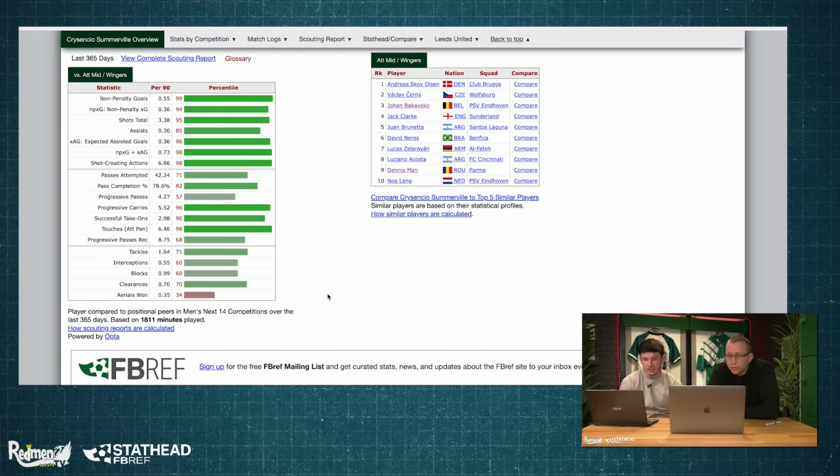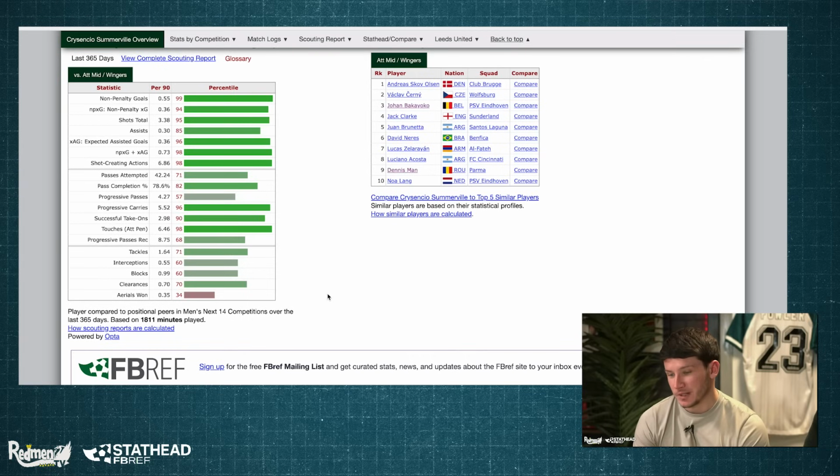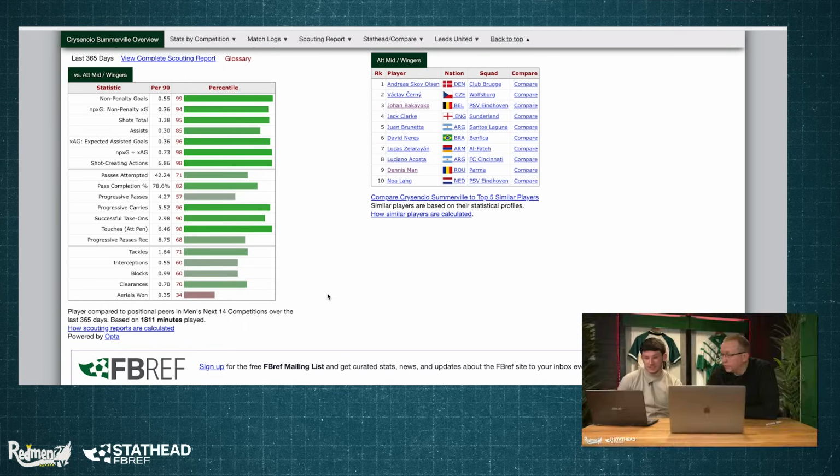Really creative as well. Expected assists is 96th percentile, expected goals plus expected assists combined is 98th percentile, and shot creating actions 98th percentile. So he's obviously doing a lot for Leeds in the Championship, one of their talisman players by the looks of it. And yeah, he's probably attainable as well. I think he's a decent shout, but I think he's been linked recently as well. I think I've seen his name, yeah. I don't know how credible it is, to be fair, but I've seen him in the talk.